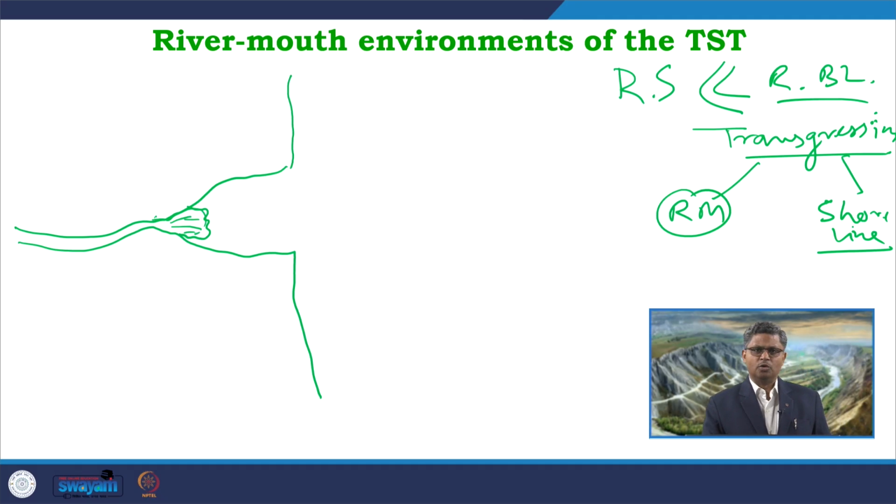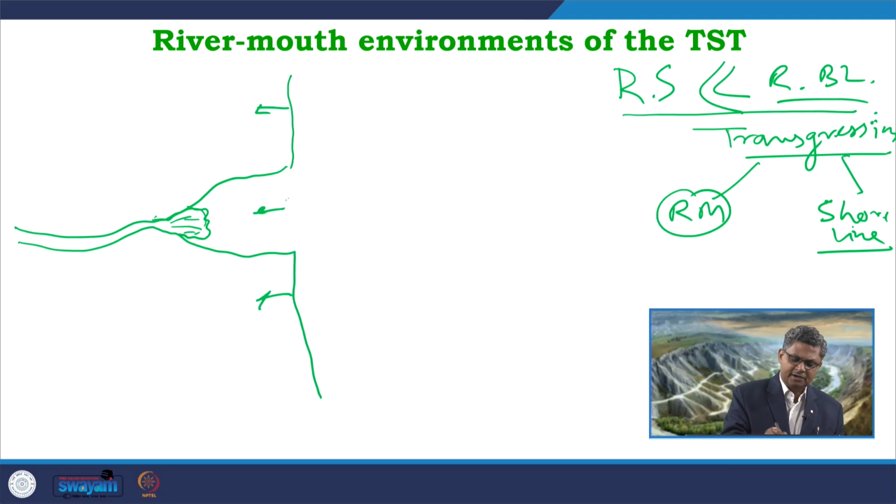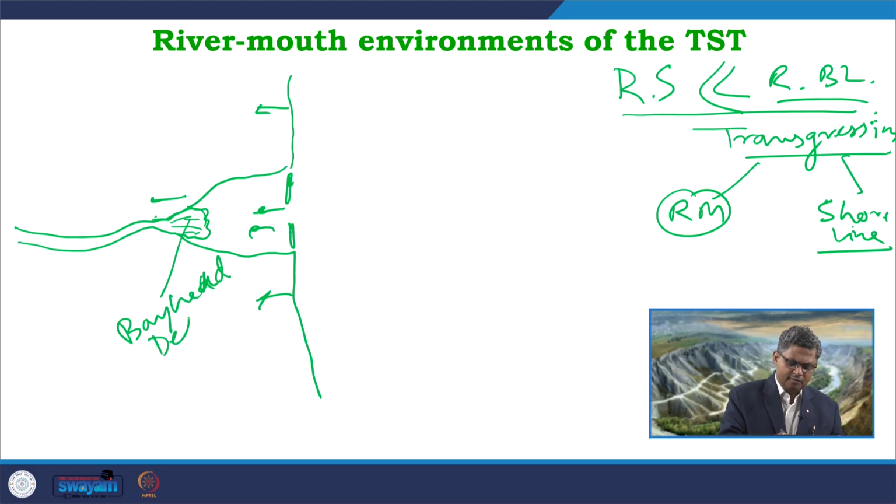So, in this kind of scenario where we are getting a proper estuary, we have to satisfy this particular condition, that the rate of sedimentation is significantly outpaced by the rate of change in base level. So, in this case the shoreline is retreating back, the entire mouth bar system which is forming over here is also retreating back, the Bayhead delta system is retreating back, the entire estuary is retreating back. So, in this kind of condition again we are getting a Bayhead delta formed over here in this area, and this is a well developed estuary.